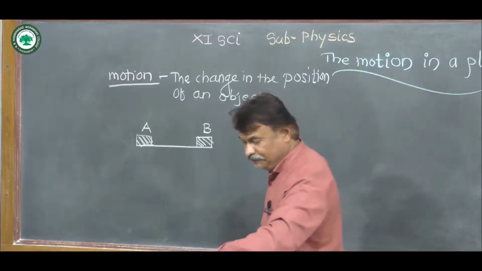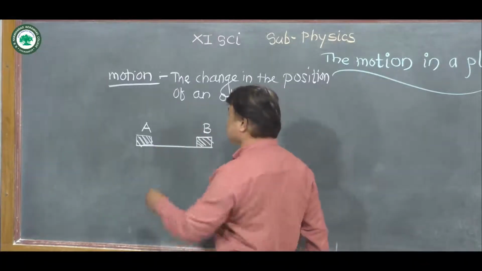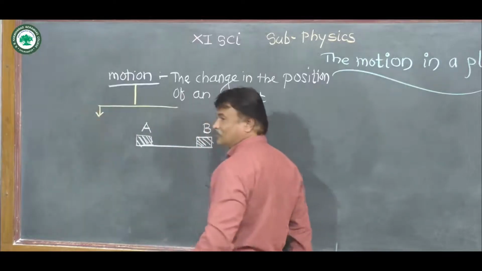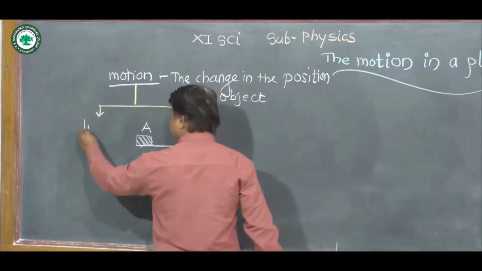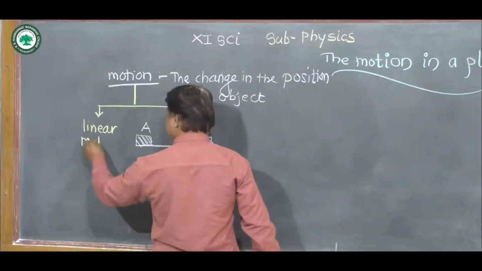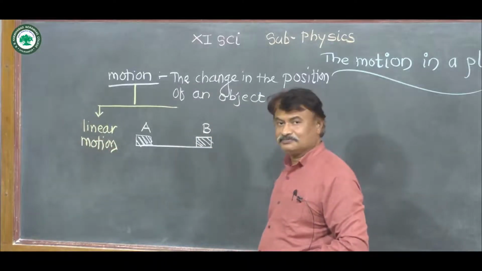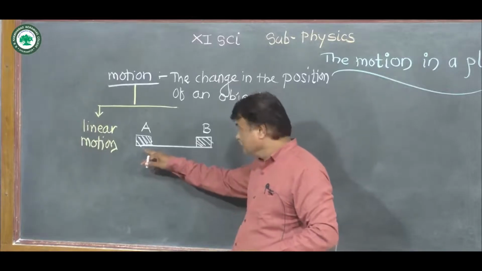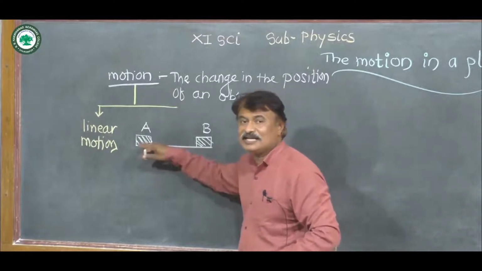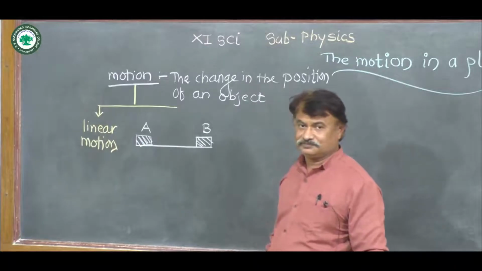Now, if the path between A and B is a straight line, then such type of motion is called linear motion. It is also called rectilinear motion. In that case, the path along which the object moves is a straight line. That's why it is called linear motion.